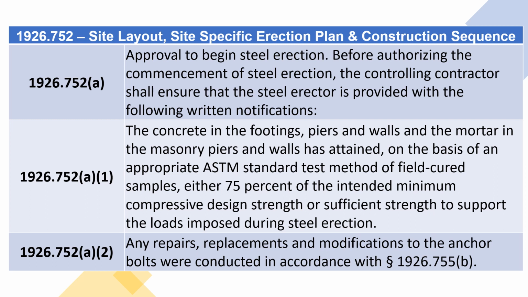1926.752(a)(1). The concrete in the footings, piers and walls and the mortar in the masonry piers and walls has attained, on the basis of an appropriate ASTM standard test method of field-cured samples, either 75% of the intended minimum compressive design strength or sufficient strength to support the loads imposed during steel erection.